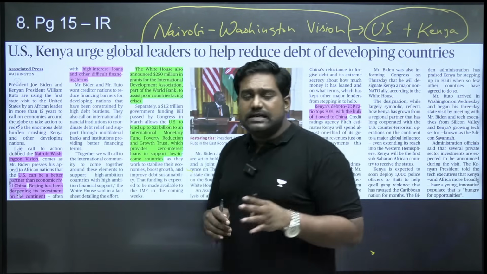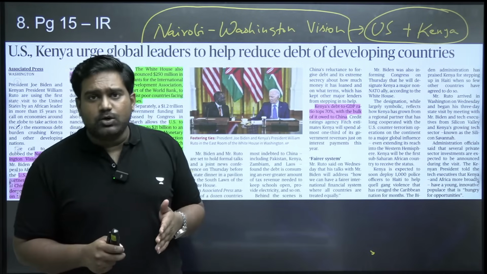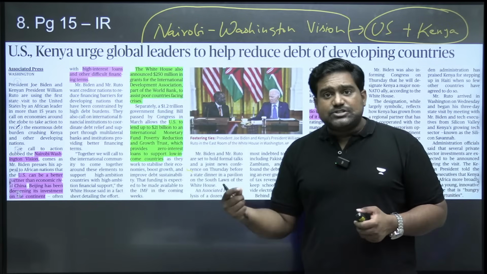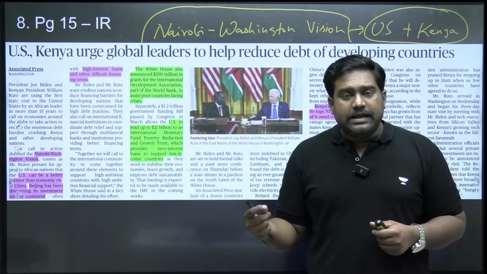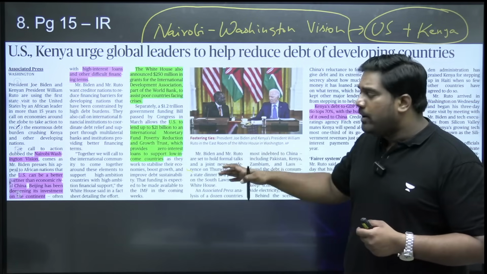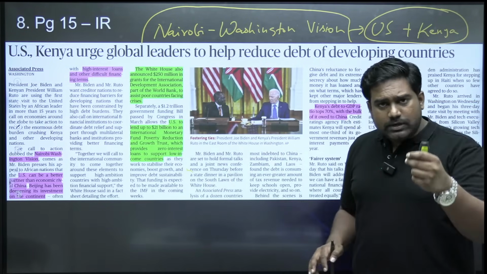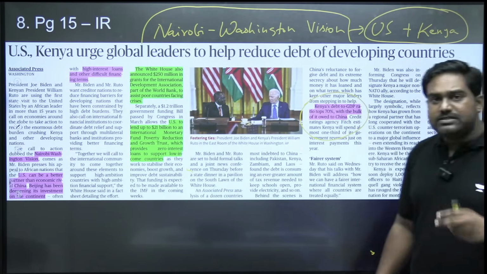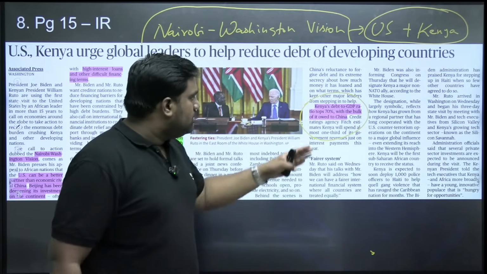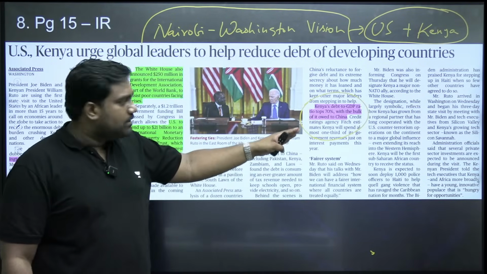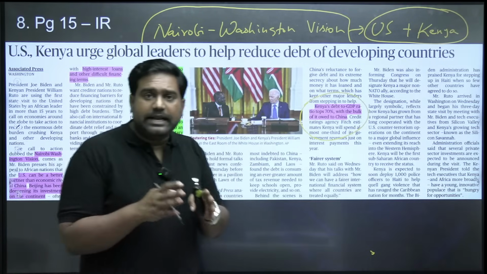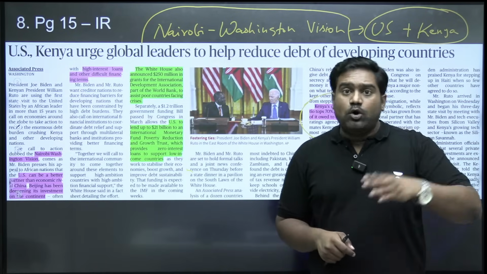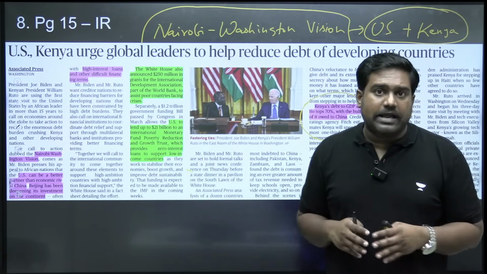So as I said, the concern is China misuses this economic advantage and it will try to turn this into a geopolitical advantage. So the US is trying to counter China by offering help to countries like Kenya to overcome the debt problem. Now just look at the data. If you look at Kenya's debt to GDP ratio, it's at a very high number, 70%. But the bulk of the debt that Kenya owes to its creditors is owed to China. China is the biggest lender to Kenya.